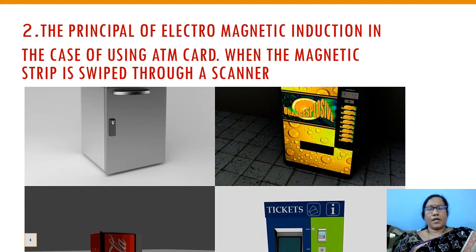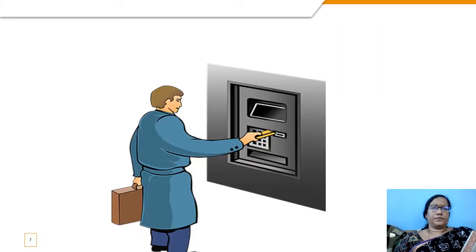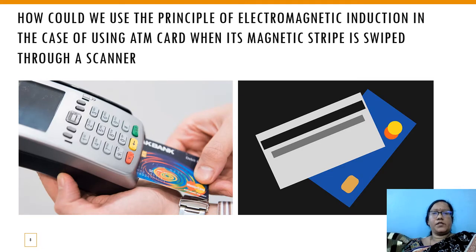Science has developed, so we swipe cards in many ways. How could we use the principle of electromagnetic induction in the case of an ATM card? When the magnetic strip is swiped through a scanner.